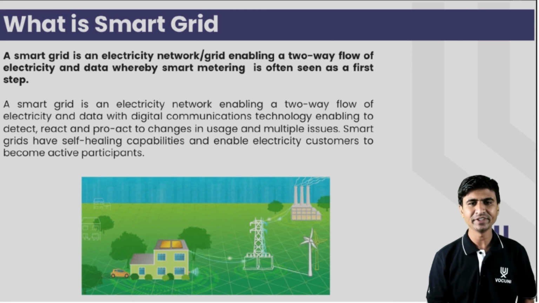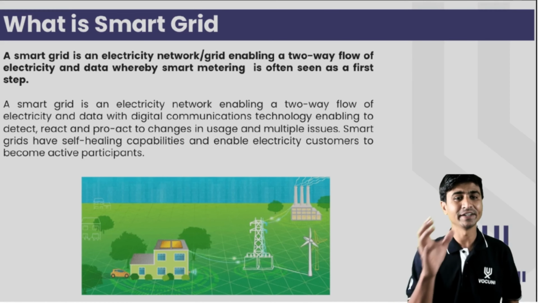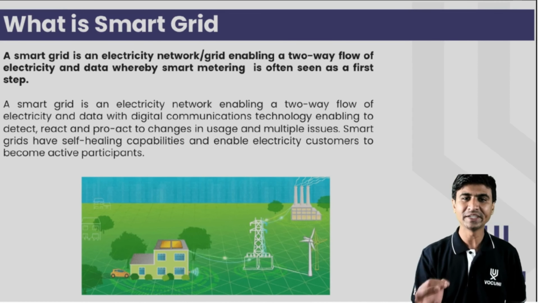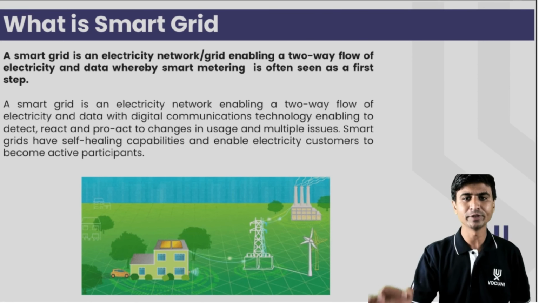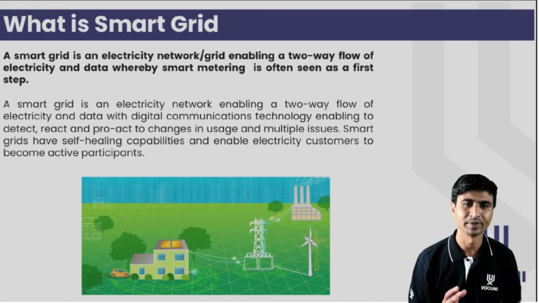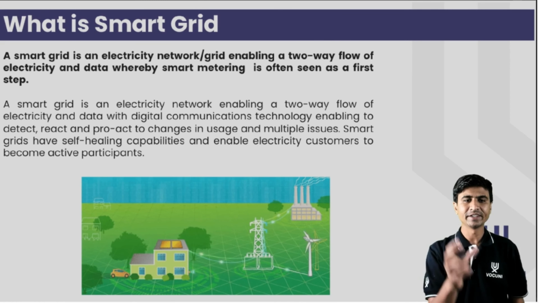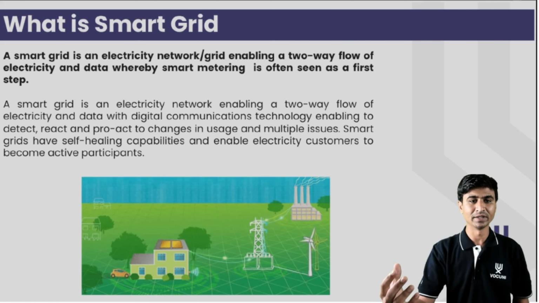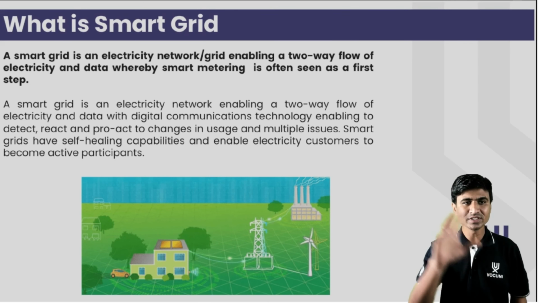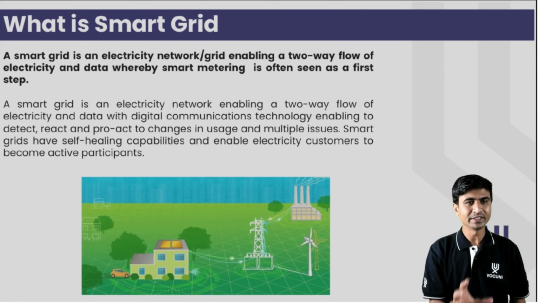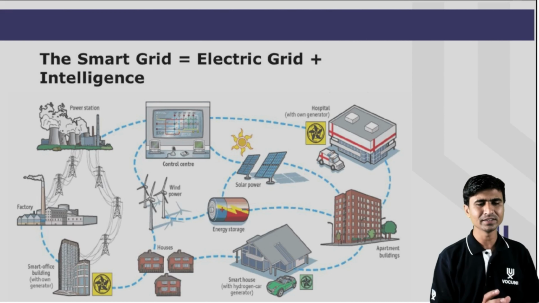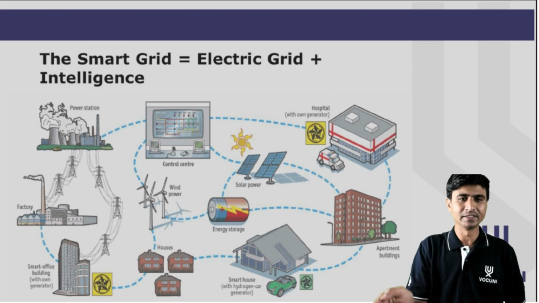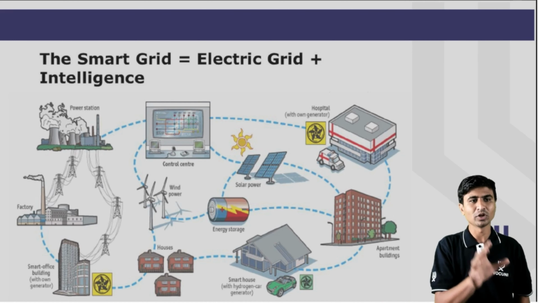The benefits associated with the smart grid are more efficient transmission, reduced peak demand, which helps reduce the electricity bill of the consumer, and increased integration of large solar PV power plants or wind power plants in the renewable energy sector. So these are the benefits or advantages of the smart grid. The smart grid is nothing but the electric grid plus intelligence. So it is called smart grid.